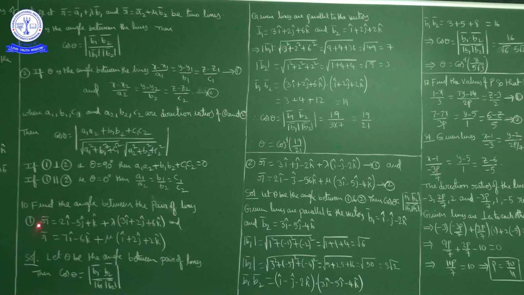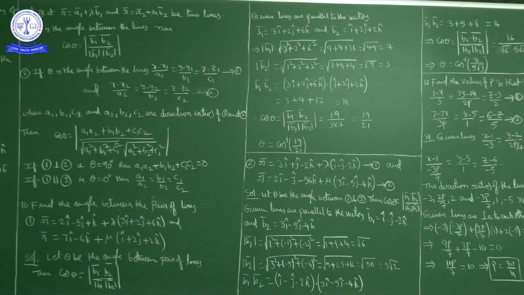The first line is parallel to the vector 3i cap plus 2j cap plus 6k cap, and the second line is parallel to the vector i cap plus 2j cap plus 2k cap.